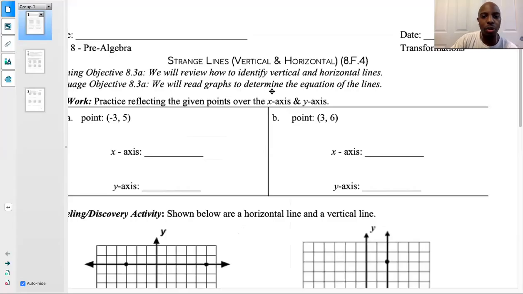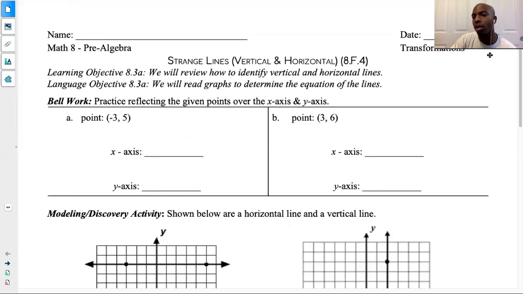Remember, at the top of every worksheet, there will be a code. This worksheet doesn't have it, but it will soon. You'll be able to scan it, and it'll come right to this video to walk you through how to complete these assignments. Every activity that we do comes from one before, so you'll see something called bell work. That bell work is from the lesson prior.